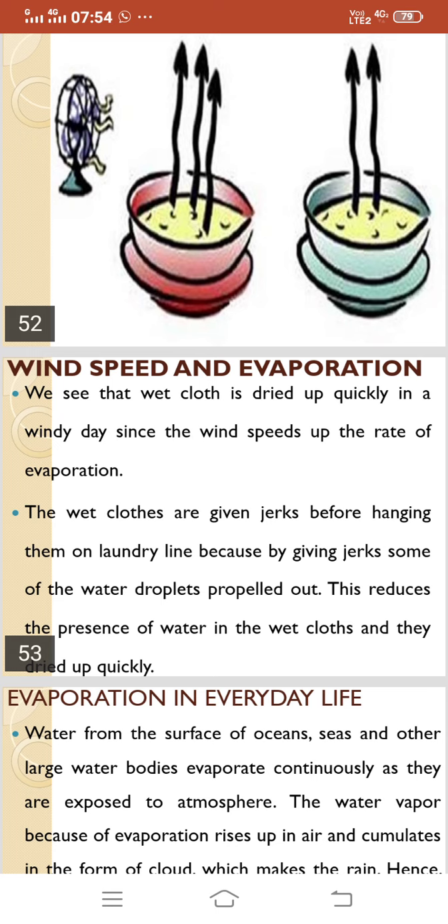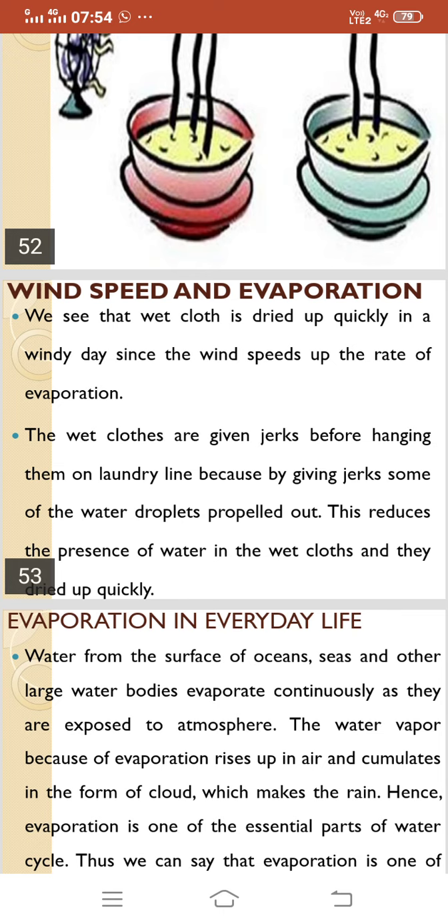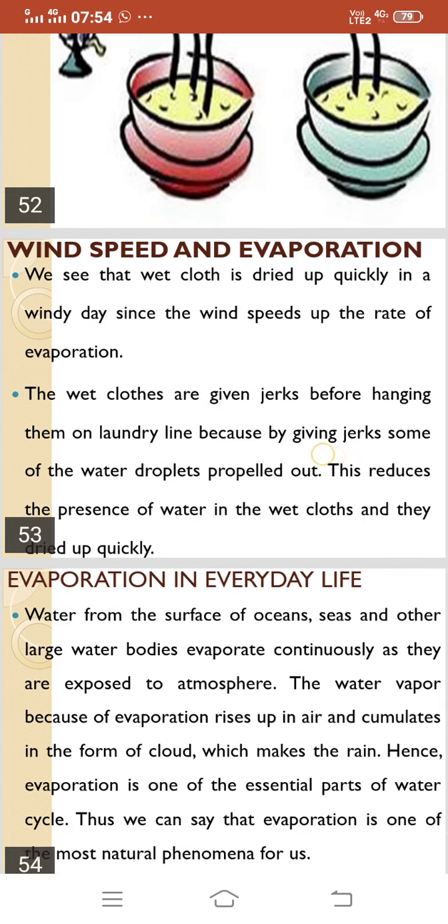The wet clothes are given jerks before hanging them on the laundry line, because by giving jerks some of the water droplets are propelled out. This reduces the presence of water in the wet clothes and they dry up quickly.